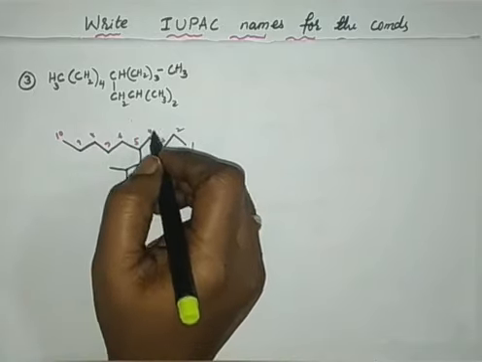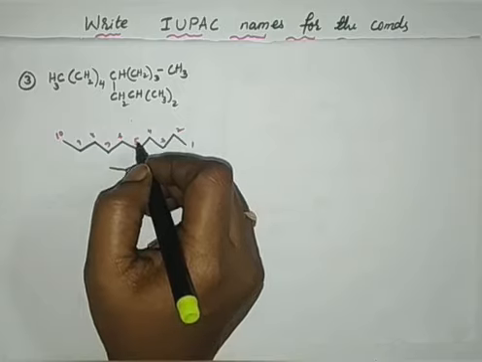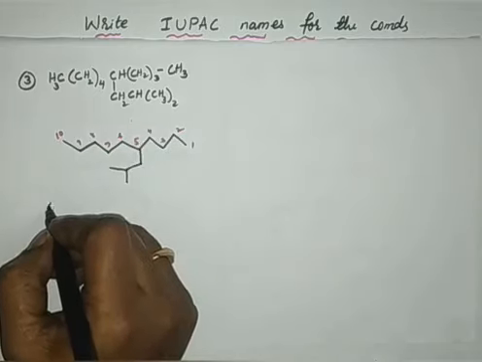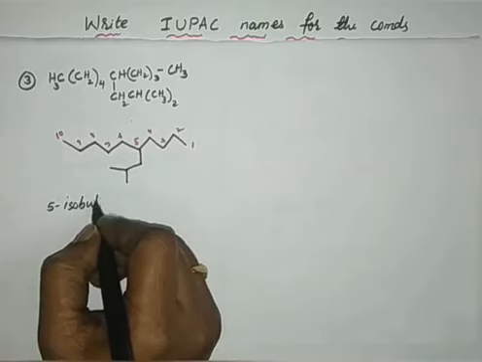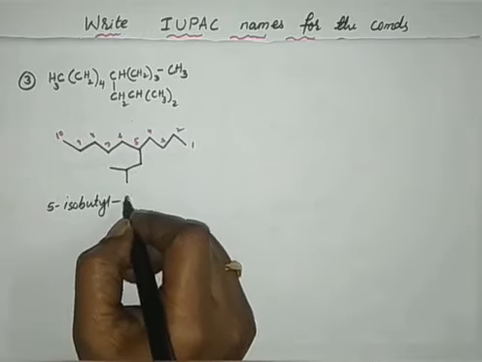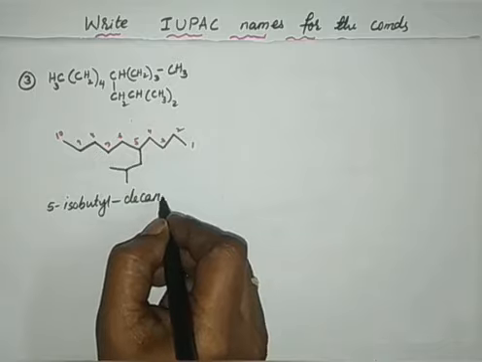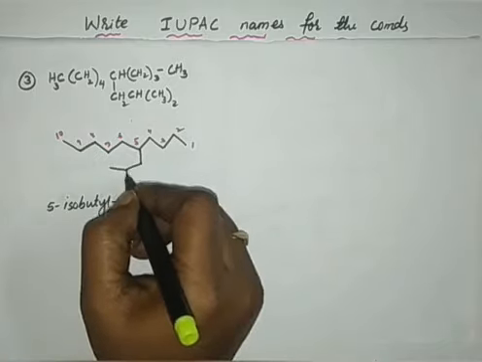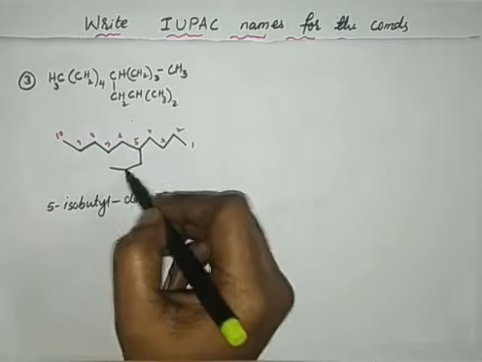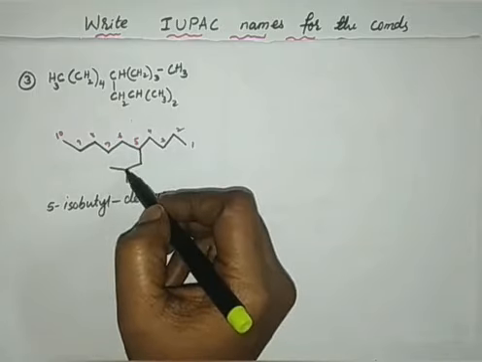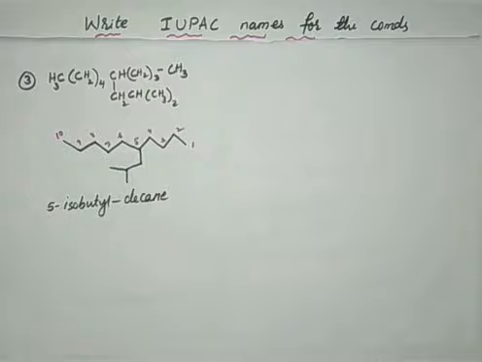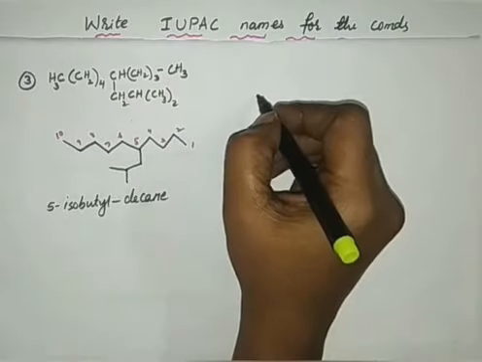1, 2, 3, 4, 5. Fifth number has come for this. Therefore, 5-isobutyldecane. This is called an isobutyl substituent because of having 4 carbon atoms, and in the second carbon, this side iso substituents are present. And the last one,